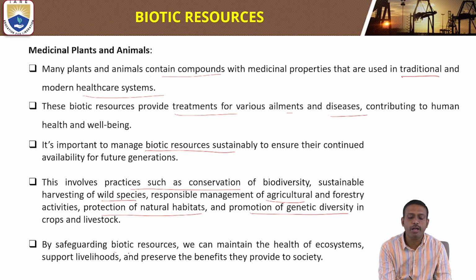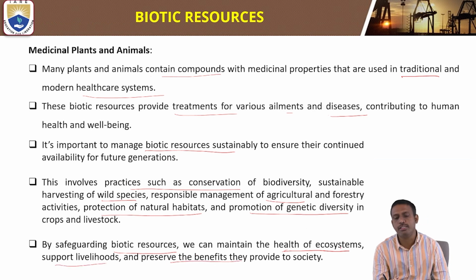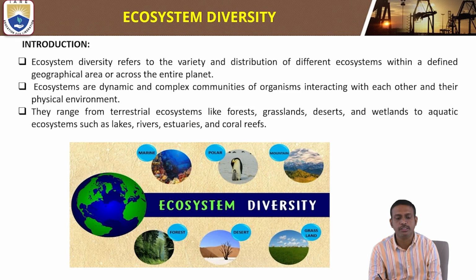By safeguarding biotic resources, we can maintain the health of ecosystems, support livelihoods, and preserve the benefits they provide for society.